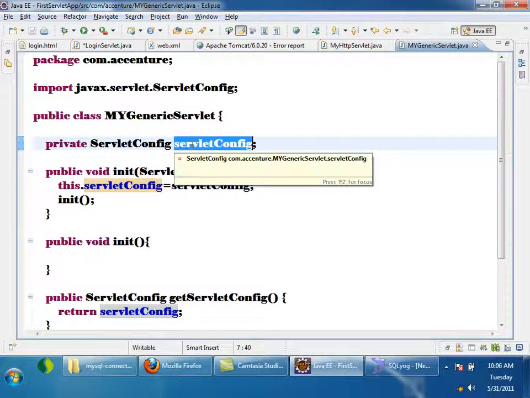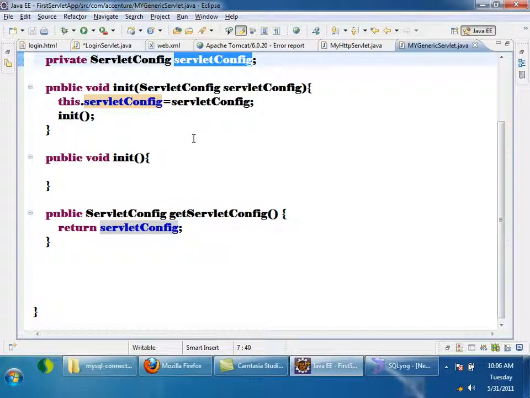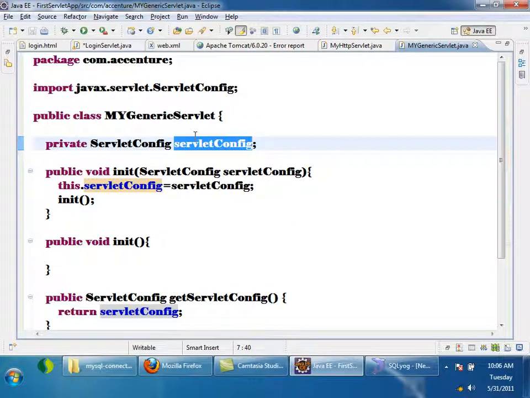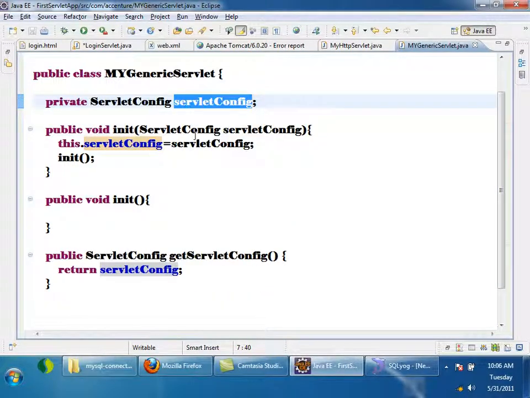Null. It will not be initialized. It will be null, right? So whenever you call getServletConfig, what is it returning? Null. If that init method is not called, it is having null. So whenever you call getServletConfig, it returns null, right?